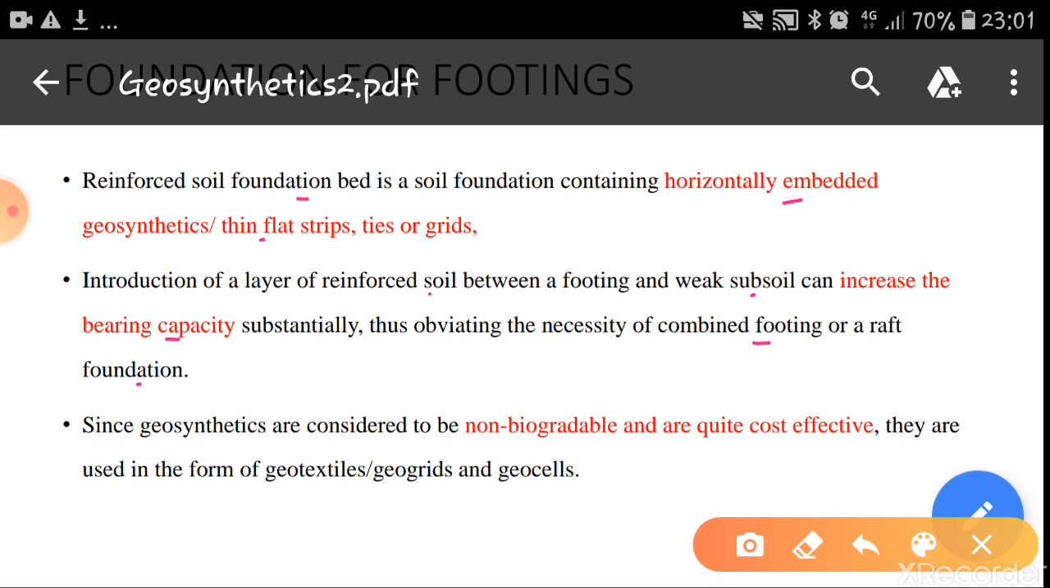so that we can avoid the design as a combined or raft foundation. Since geosynthetics are considered to be non-biodegradable and are quite cost effective, they are used in the form of geotextiles, geogrids or geocells. Okay, they are non-biodegradable and they are cheap, hence they can be successfully used below the footings.